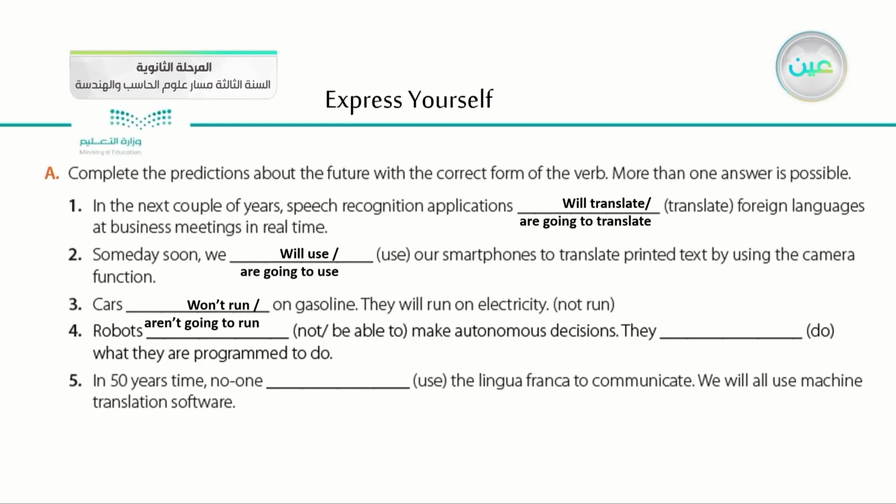Of course, it will not run and aren't going to run. So this is actually the best answer, the correct answer. Very good, guys. Good job. Let's go over the fourth one, which is: robots will not be able to make autonomous decisions. They will not be able to do anything except what they are programmed to do.